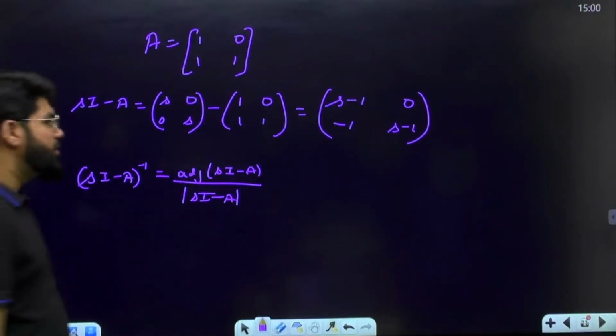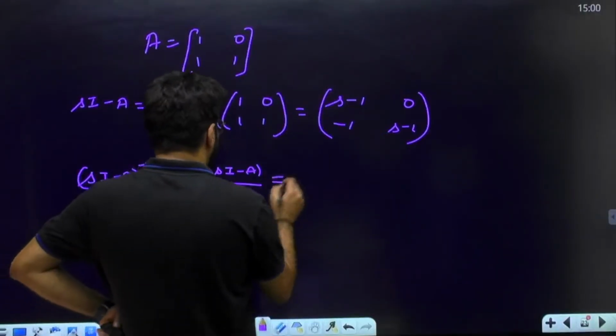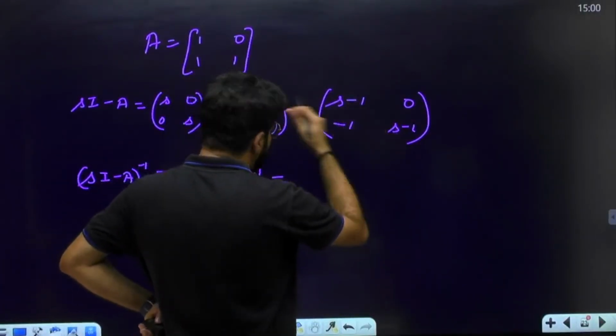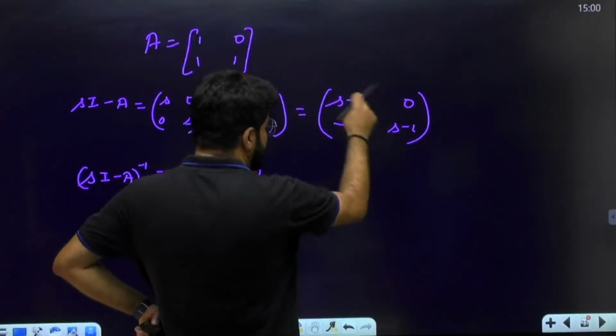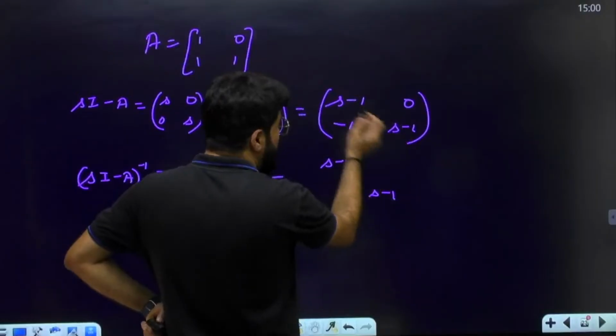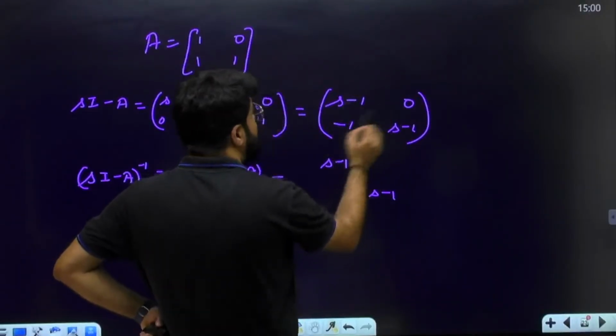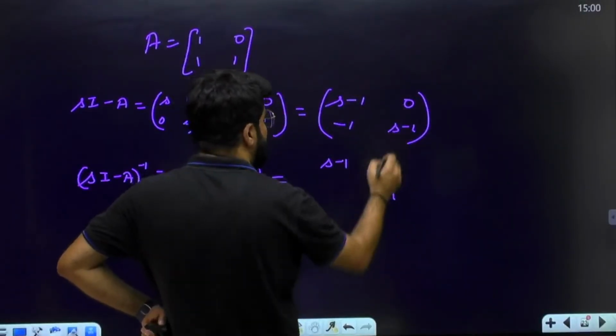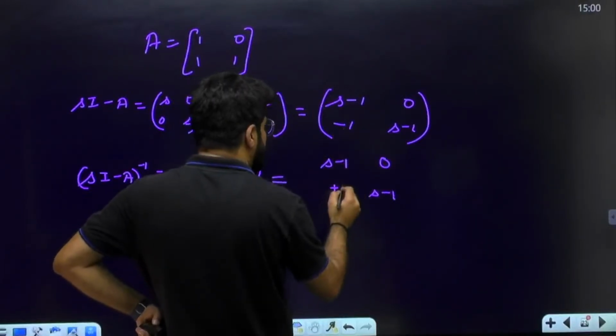Divided by the determinant of sI minus A, right? So what is the adjoint? For a 2 cross 2 matrix, the adjoint is very simple. Just exchange the diagonal numbers, which are by chance the same here, but whatever the diagonal numbers are, we exchange them, and for the off-diagonal numbers change the sign. So minus 0 is 0, minus 1 will become plus 1.